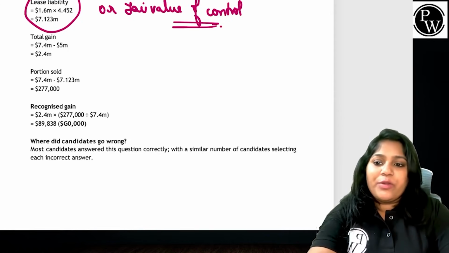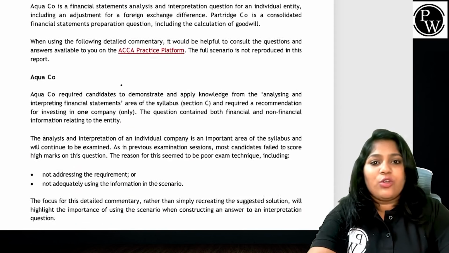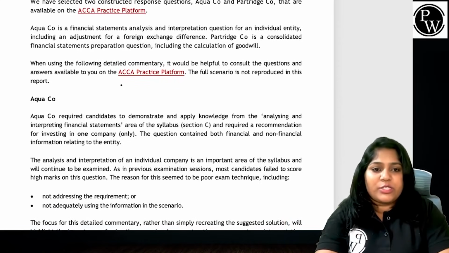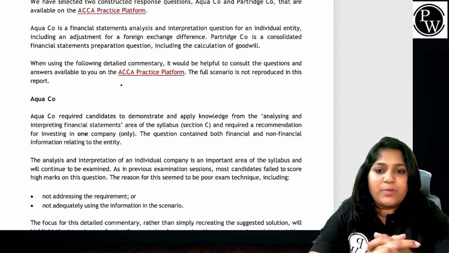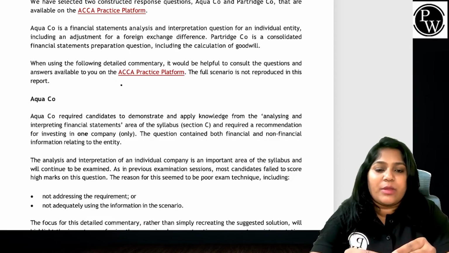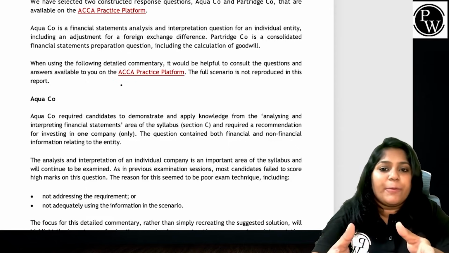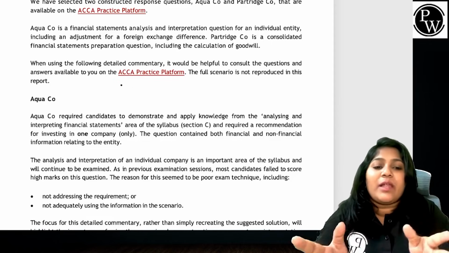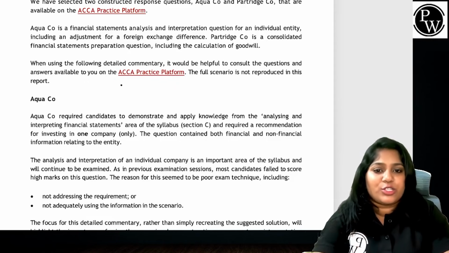Let's understand what went wrong in section C. We should know what section C is talking about. They have selected two constructed response questions, Aqua and Partridge Company. That is also available in your ACCA practice platform. Let's see what they have asked for. Aqua is a financial statement analysis and interpretation question for an individual entity, with an adjustment for a foreign exchange difference. Partridge Company is a consolidated financial statement preparation question, including the calculation of goodwill.